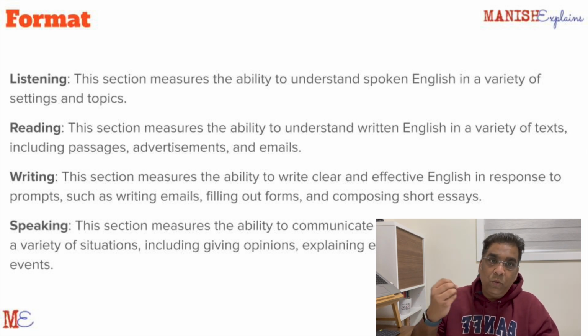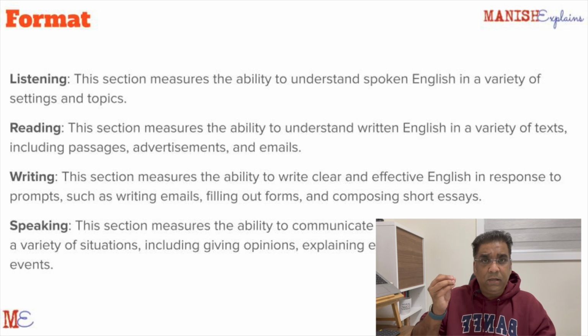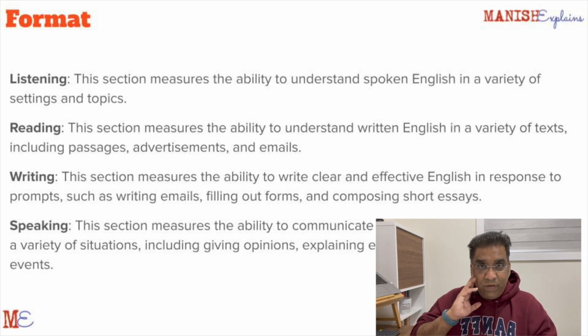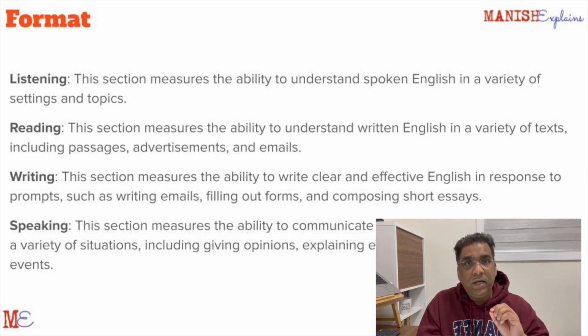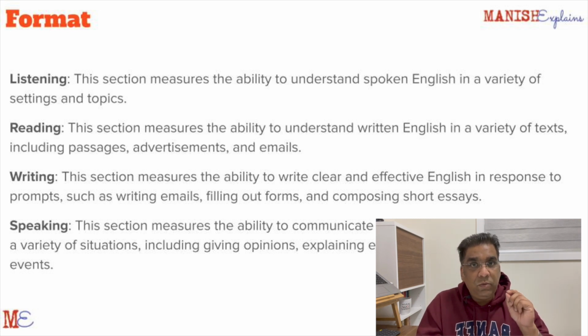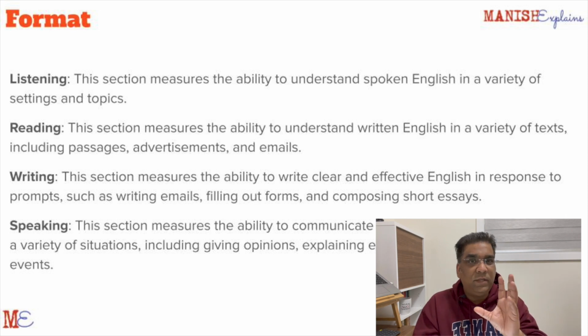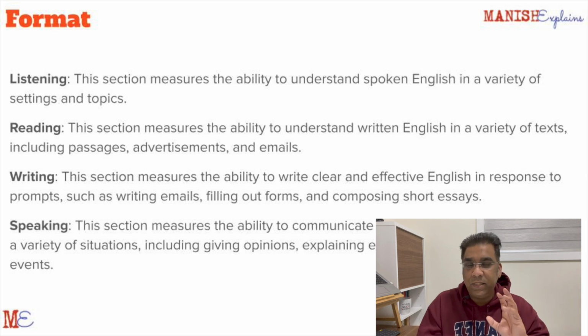And I told you, when you go into the test center, you will be given a headset and a pen and paper. This section will use both of them. Through the headset, you will listen to the audio pieces. Remember, these audio pieces will be played only once. That is where your paper and pen come into play. You need to start learning how to take notes of those pieces. Those pieces can be 10 seconds, 15 seconds, 30 seconds. There will be pieces of different lengths. There will be many pieces.